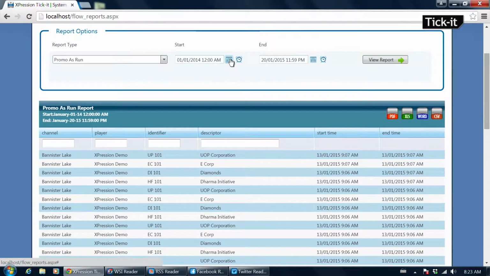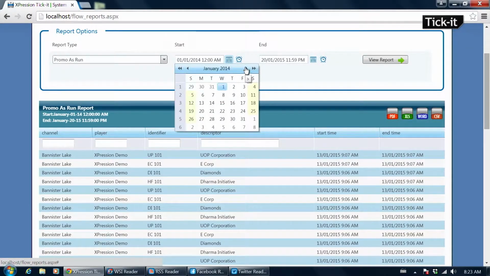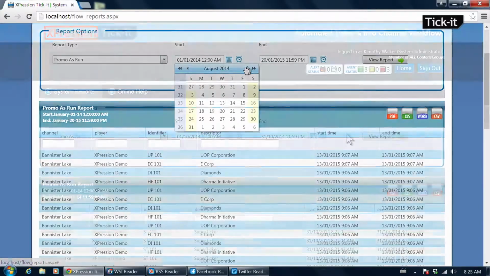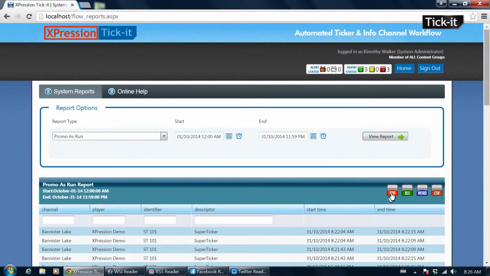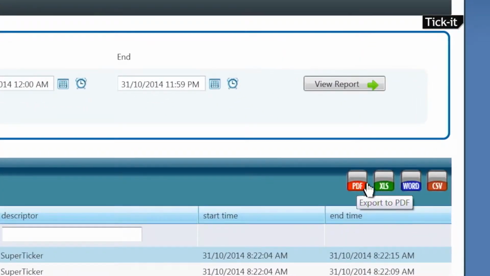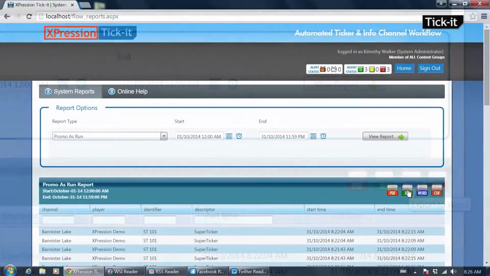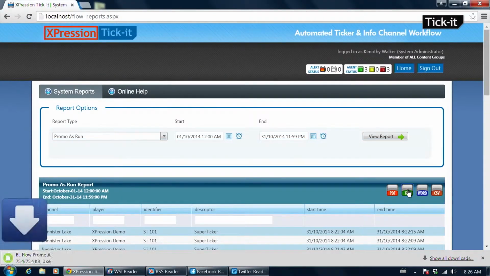To create a report for a specific time period, enter the start and end date and time. To output and save a report in Excel, PDF, or other formats, use the icons at the top right. The report is saved in the Downloads folder and is accessed from the browser's Download panel in the lower left.